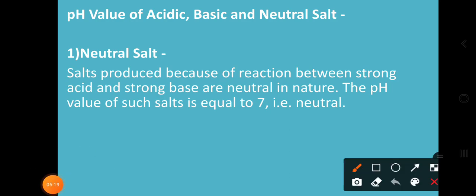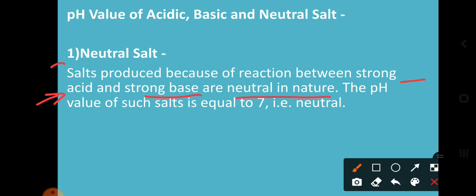So first we are going to discuss the acidic salt, basic salt and neutral salt. How are the salts classified? Where the acidic nature is more, that is called an acidic salt. Where the basic nature is more in the salt, it is called a basic salt. Where both acid and base formation are equal, then it is called a neutral salt. Salt produced because of the reaction between a strong acid and a strong base is neutral in nature.